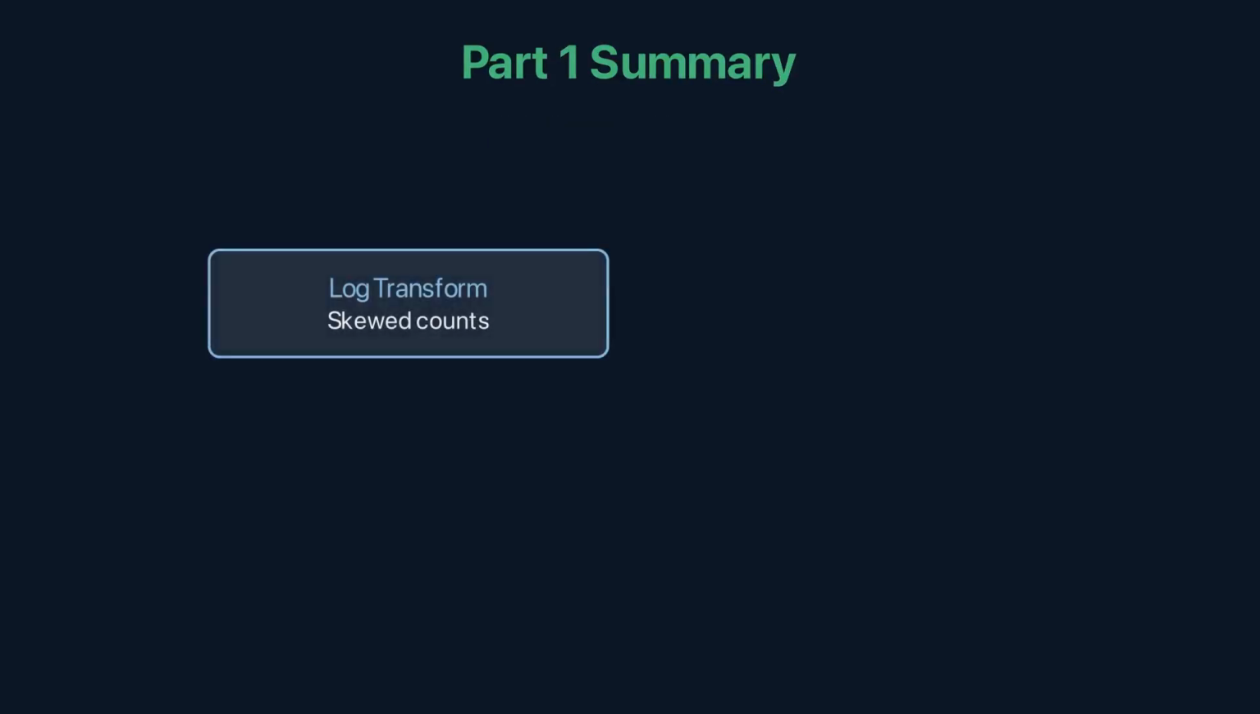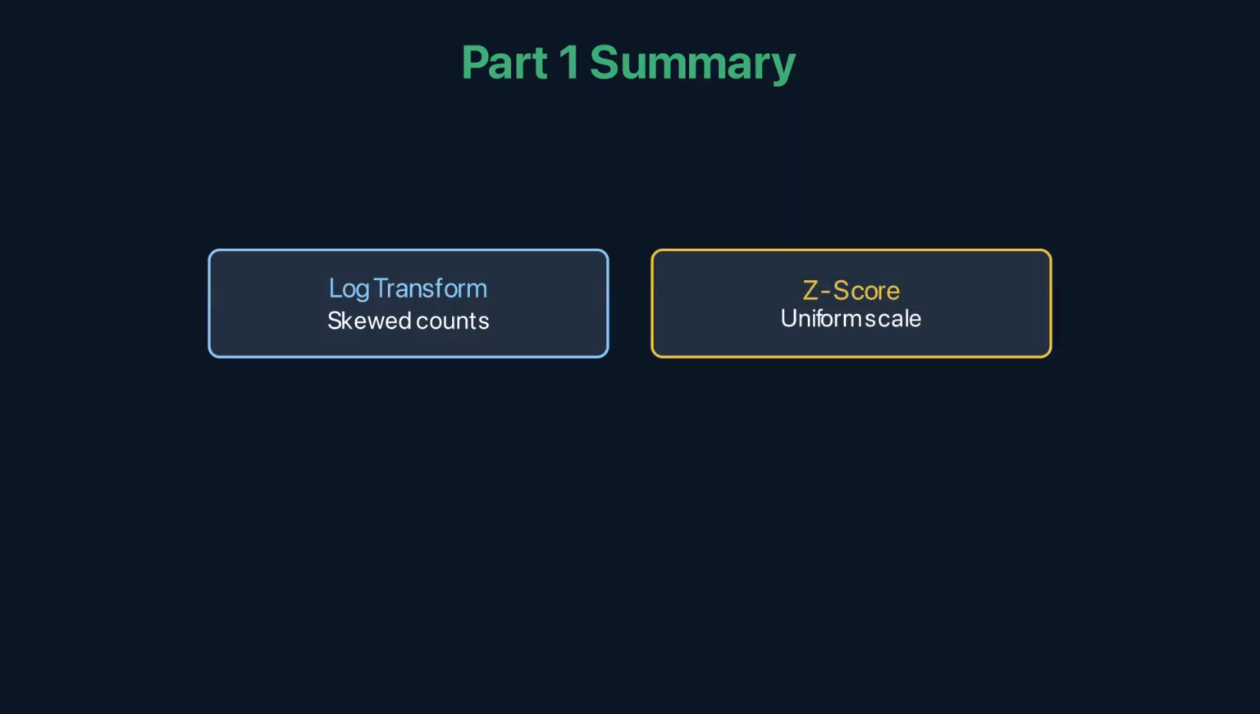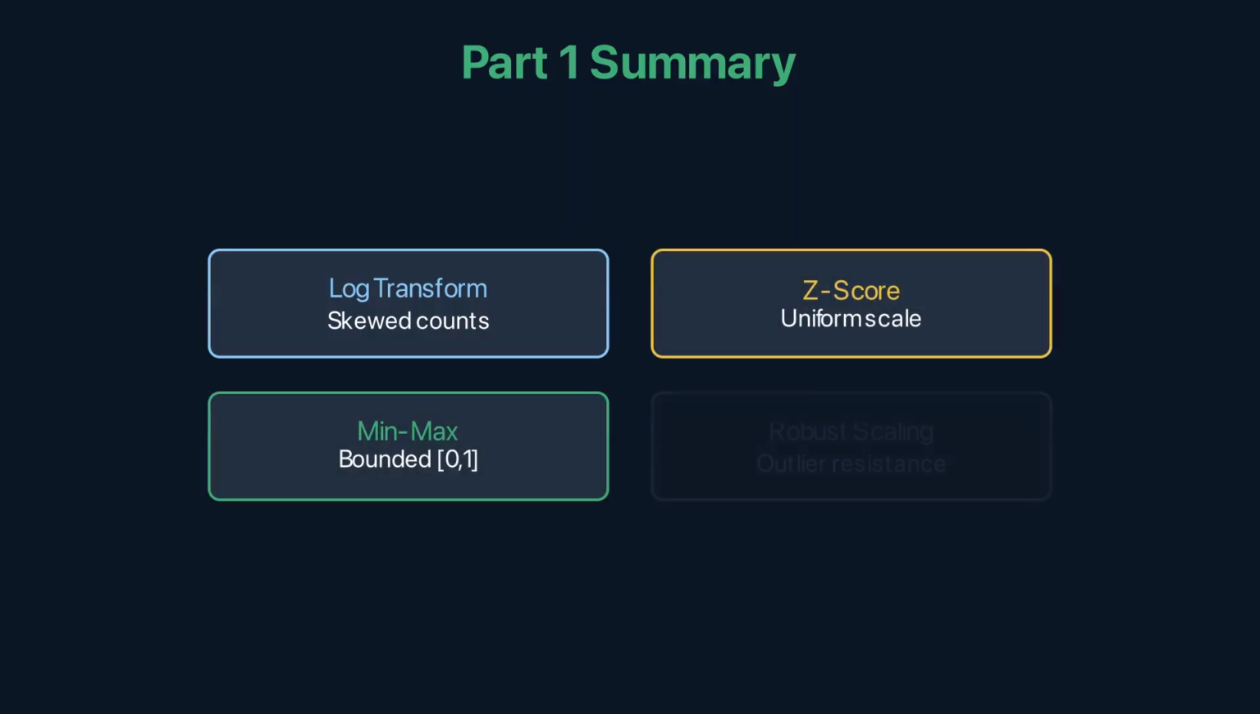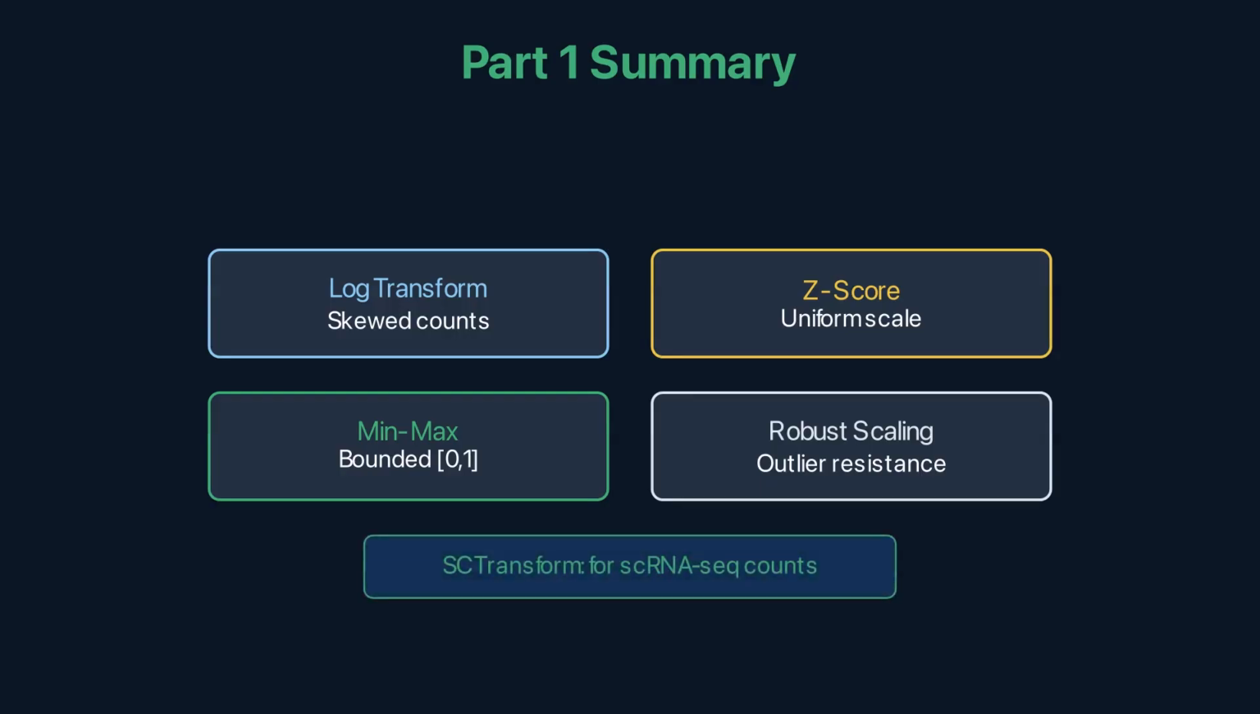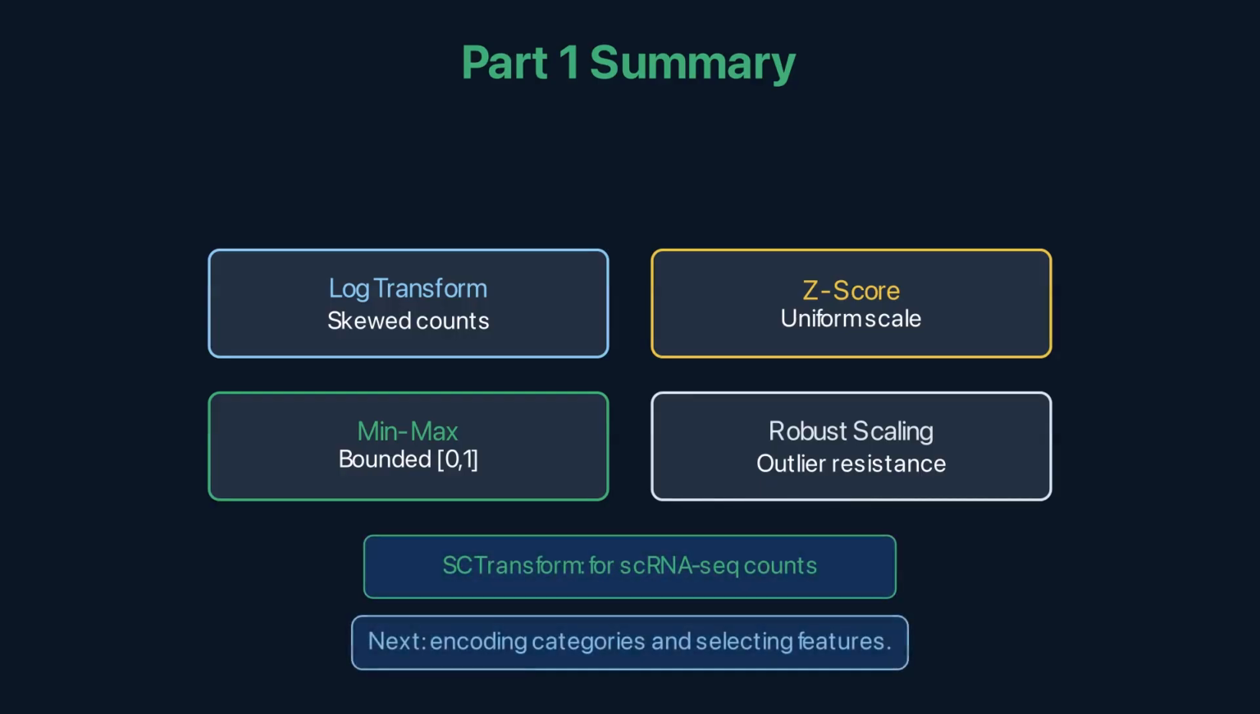Log transformation for skewed counts. Z-score for uniform scale. Min-max for bounded range. Robust scaling for outlier resistance. SCTransform for single-cell RNA-seq counts. Each transformation prepares the data for a specific algorithmic need. Next, encoding categories and selecting features.